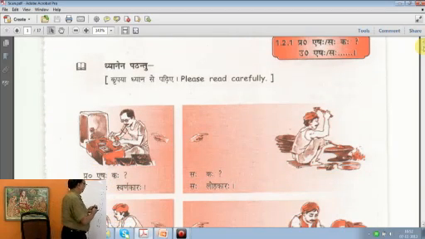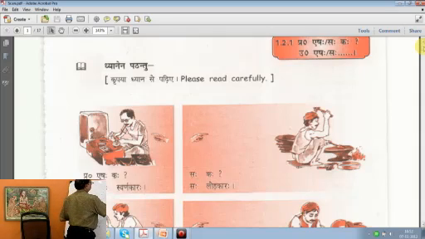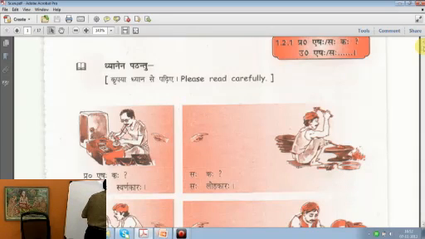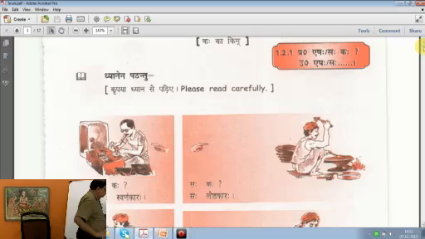These are the three. Now this is masculine, this is feminine, this is neuter.